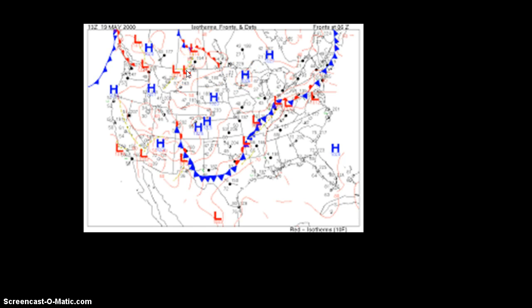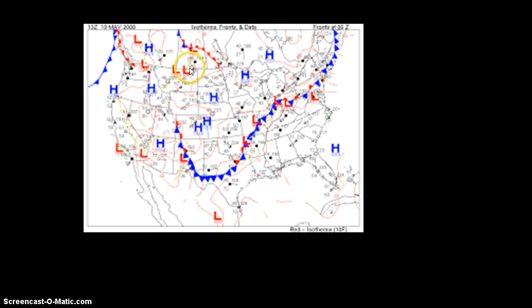What these represent is high pressure systems and low pressure systems. And we're going to talk more about this in class, but what it really means is that if you have a low pressure system, it is going to bring oftentimes a change in weather conditions. And so you're going to see cloudy days, rainy days. It's going to produce kind of unstable weather.